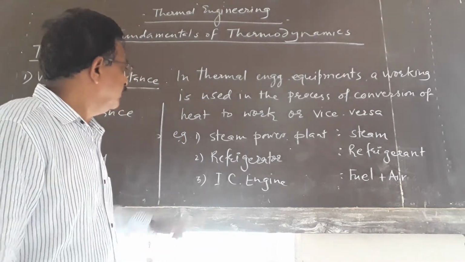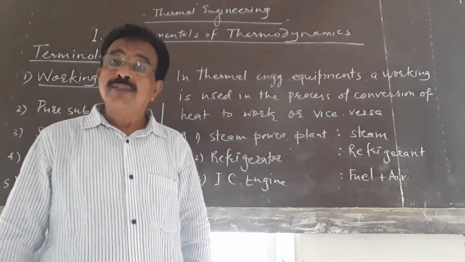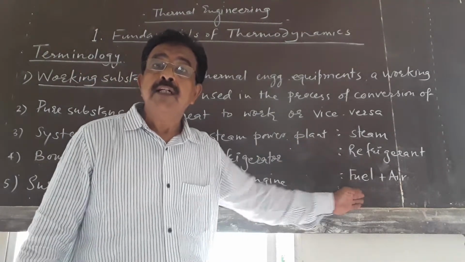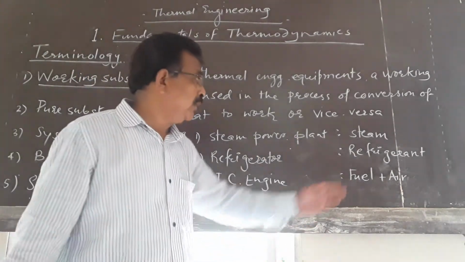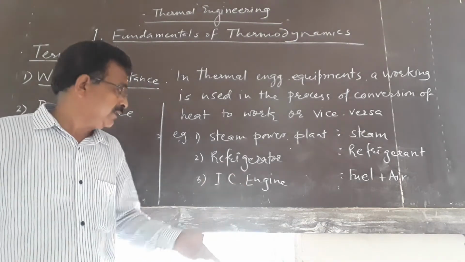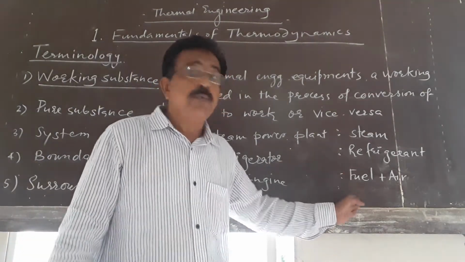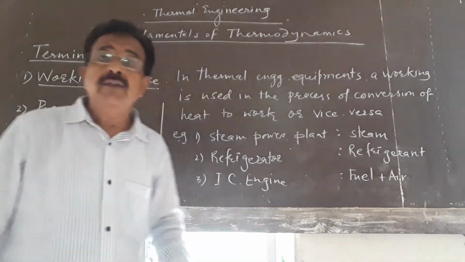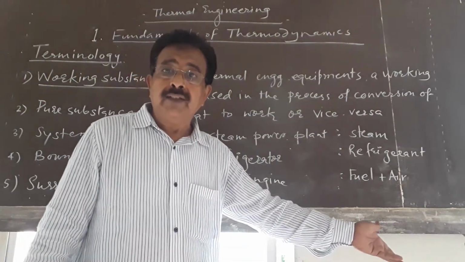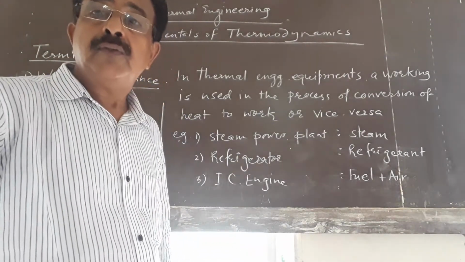For example, in a steam power plant, the working substance is steam. In a refrigerator, the working substance is refrigerant. Without it, the refrigerator cannot work; it will not give the cooling effect. In the IC engine, the working substance is fuel plus air. In the case of a compressor, the working substance is air. Now, this was about the working substance.